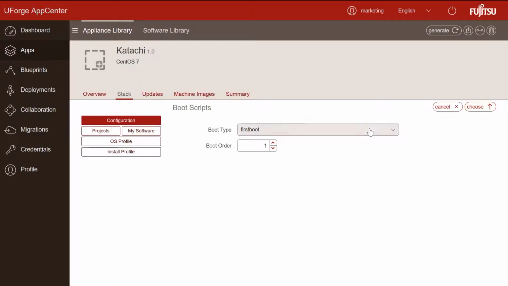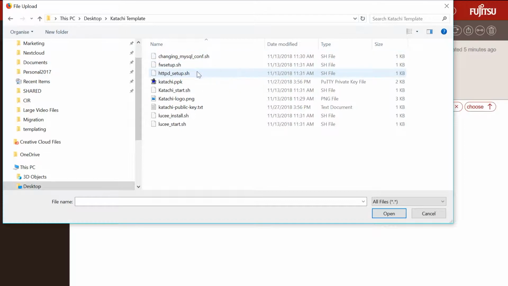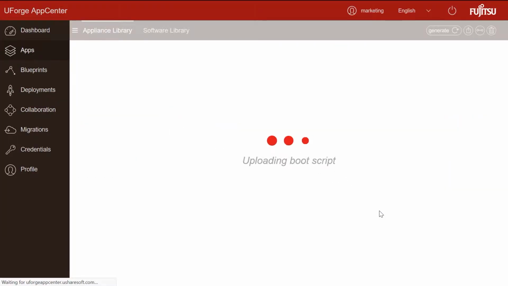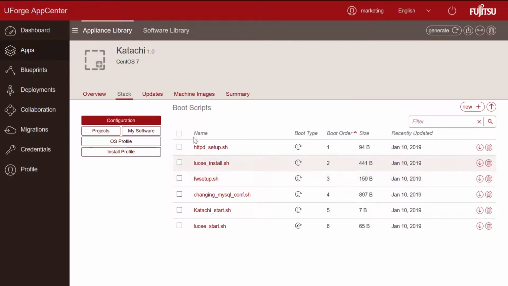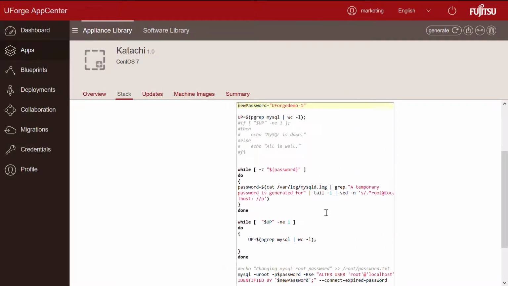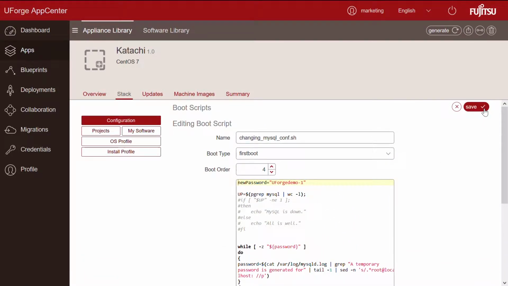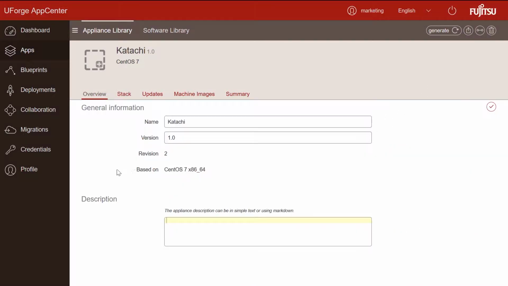We can specify whether each script is first boot only or every boot, as well as a boot order, for example, if your application requires the web server already up and running. So I'm just going to add our different boot scripts here, and then we'll come back once that's done. So as you can see, we now have all the scripts added with the correct boot order. And the advantage here is that you can simply use cookbooks that you already have. They'll be modeled into your template and you can reuse them time and time again.